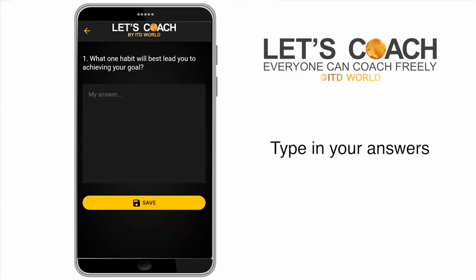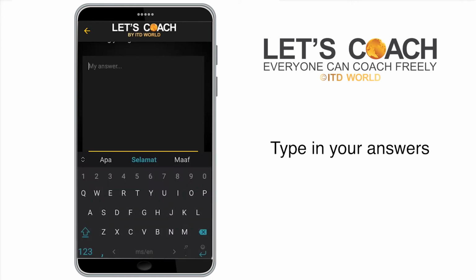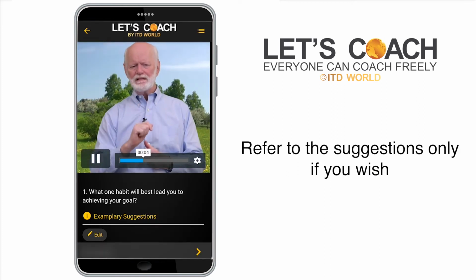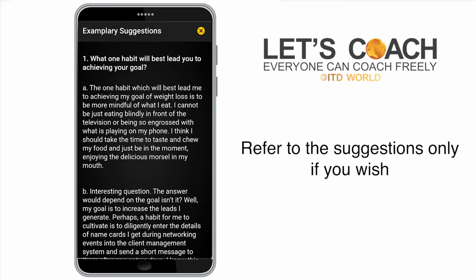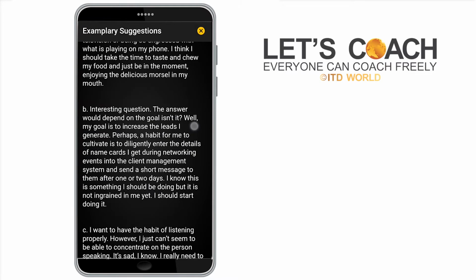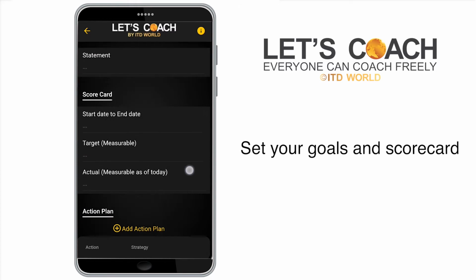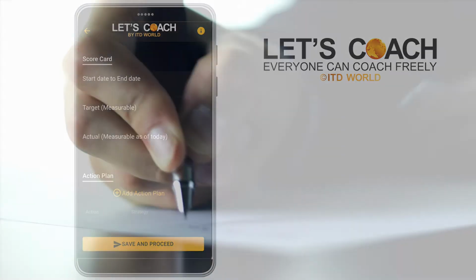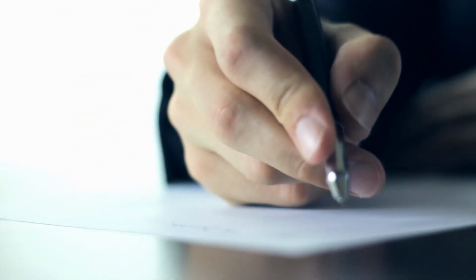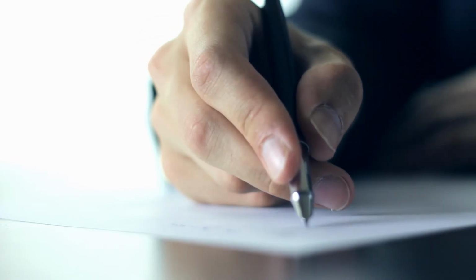Type in your answers. Refer to the suggestions only if you wish. Set your goals and scorecard. Work out your action plans and commitment with timeline, status, and updates.